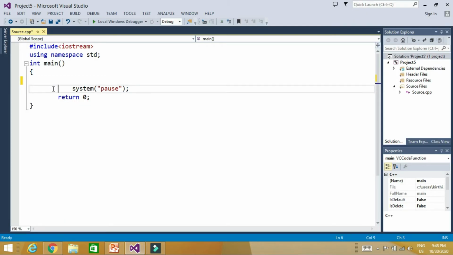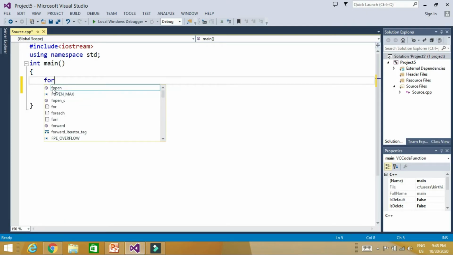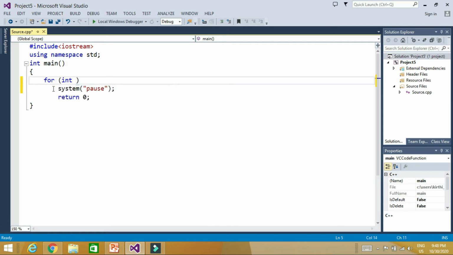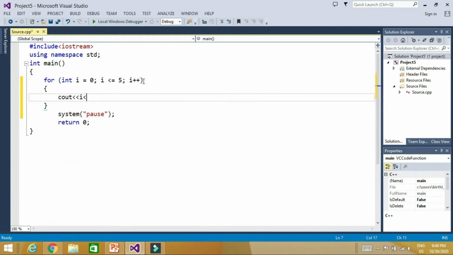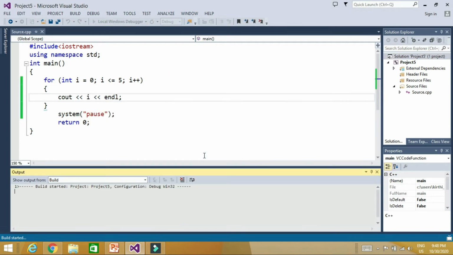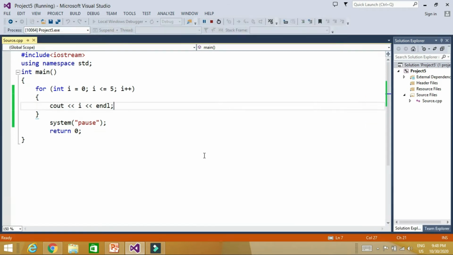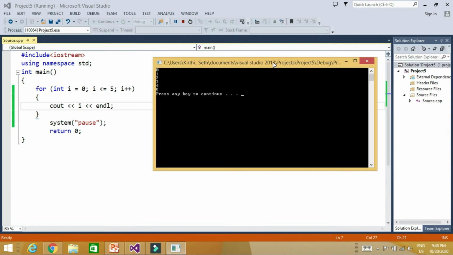So let's say I have a for loop here: for int i is equal to 0, i less than or equal to 5, i plus plus. And we want to print the value of i: cout i. Sorry, because we started from 0, this loop will print 6 numbers: 0, 1, 2, 3, 4 and 5. Let's check it. So it is printing 0, 1, 2, 3, 4 and 5.